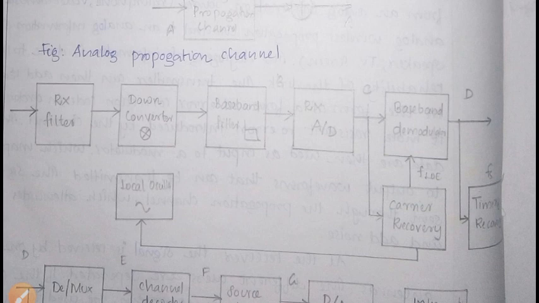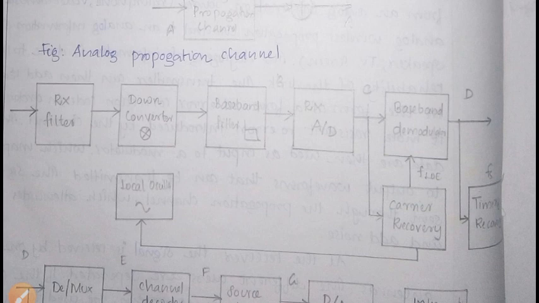Then the carrier recovery is there. What is the carrier recovery? It determines the frequency and phase of the carrier of the received signal. It is used to adjust the receiver local oscillator, since the receiver also has a local oscillator.